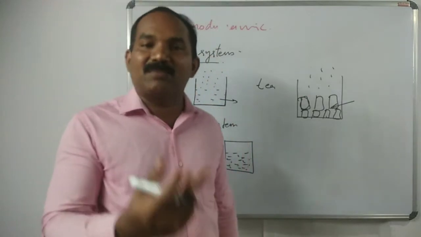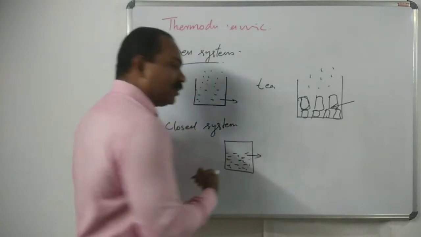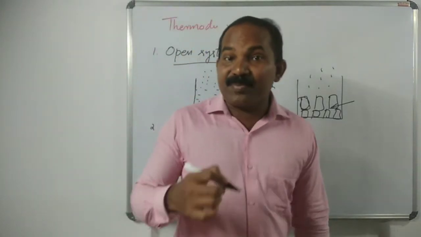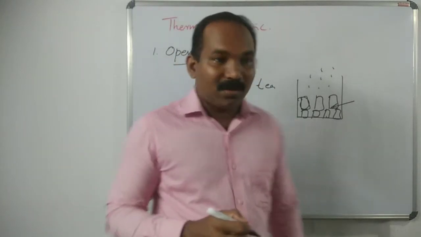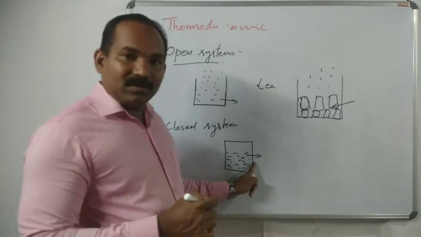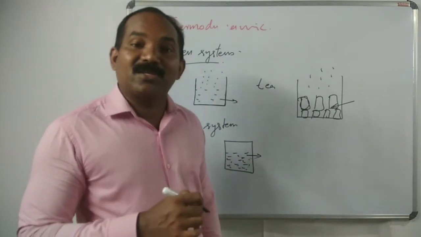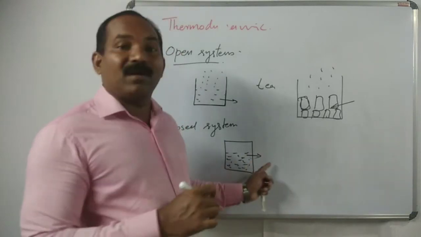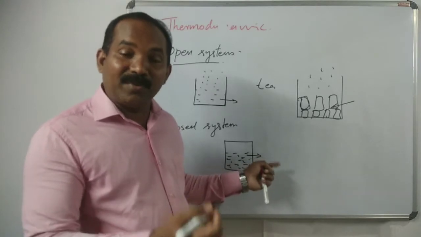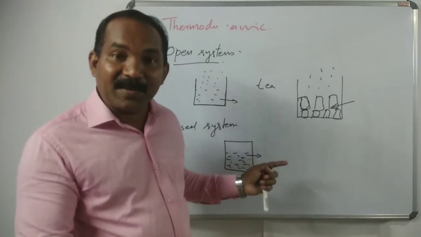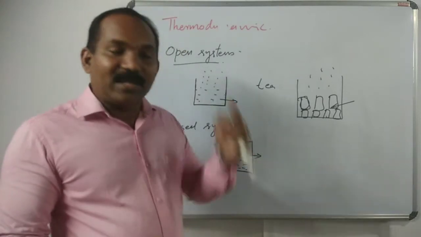But after some time, the temperature of the system reduces. How? The wall conducts the heat energy. Copper, steel, iron vessels and aluminum pots are conductors of heat. So the temperature of the system decreases.